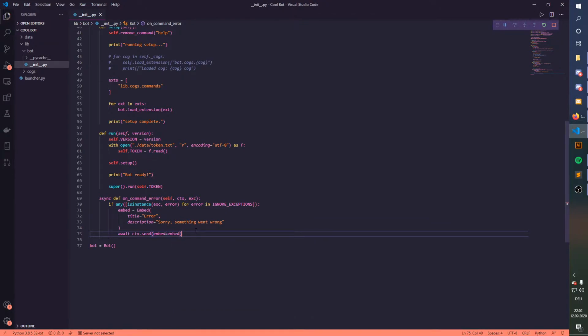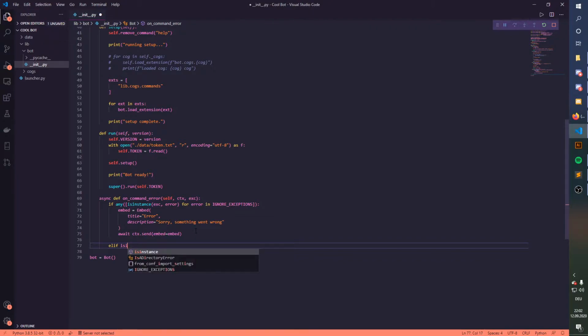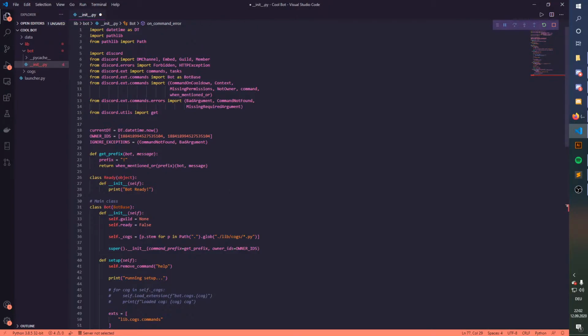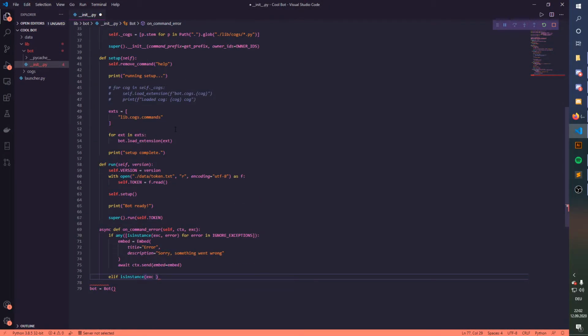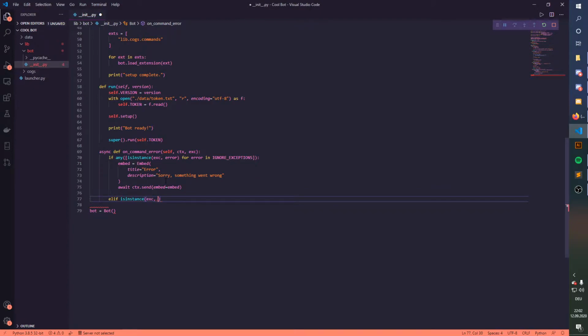Perfect. So the next thing we're gonna add is basically elif isinstance. In here we're just gonna say exc, and after this let's start with missing permissions, or maybe missing required argument.